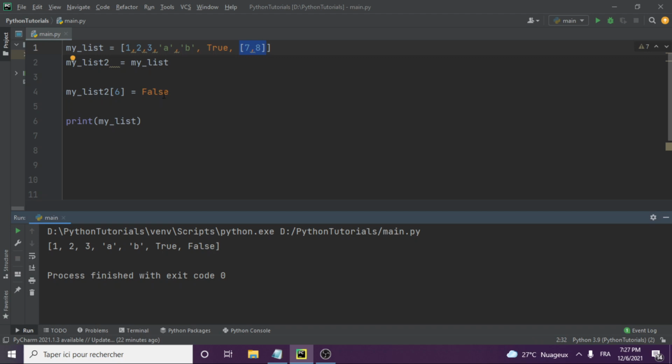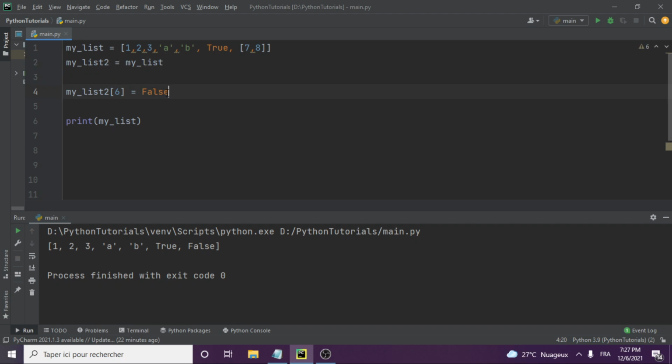So it is like they are tied together. So that is an aspect, some characteristics you have to understand, the mutability. So as you copy, as you said my list 2 is equal to my list, my list 2 keeps changing each time you change something in my list.